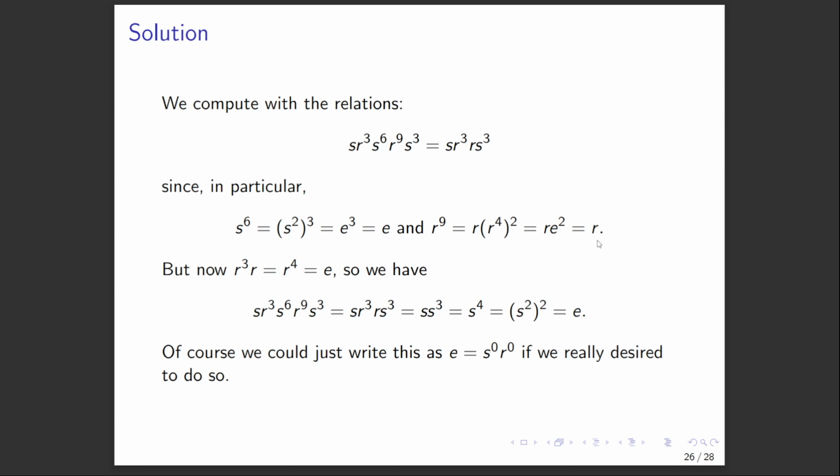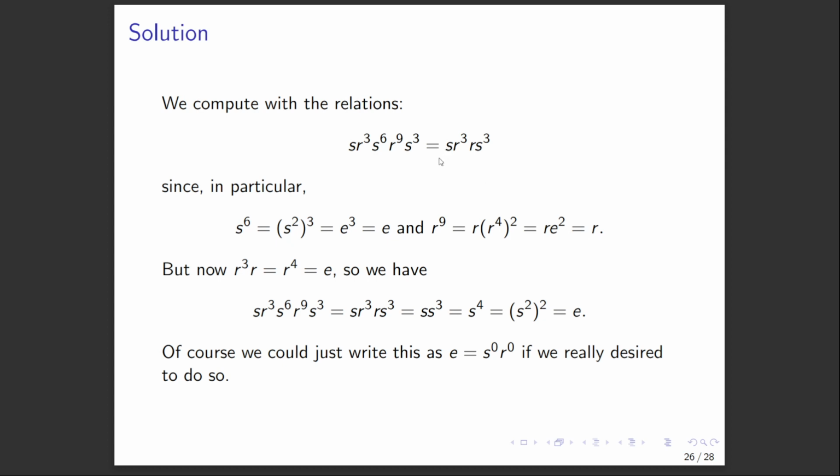And you can think of this geometrically, right? If you flip the square 6 times on the same axis, you should get back what you started. And if you rotate it by a quarter turn of the square 9 times, well, you go back to where you started twice, and then you go an additional quarter turn. So rotating a quarter turn 9 times is equivalent to rotating one quarter turn.